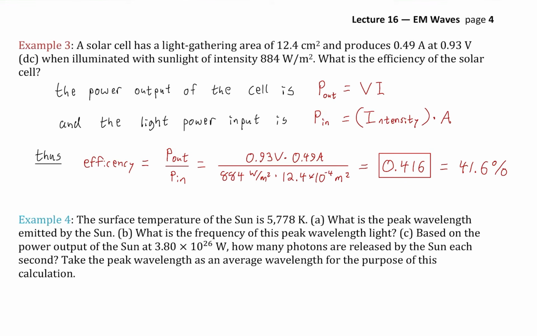Well, what about the power input? The power input is intensity times A. Notice here I actually wrote the word intensity. That's because otherwise I would have had I representing both current and intensity. But anyway, here we have intensity times the surface area. So then the efficiency is just going to be the power out over the power in. So we just have our volts times our current divided by our intensity times our area. Notice I converted the square centimeters to square meters, and we get an efficiency of 0.416 or 41.6%, okay?